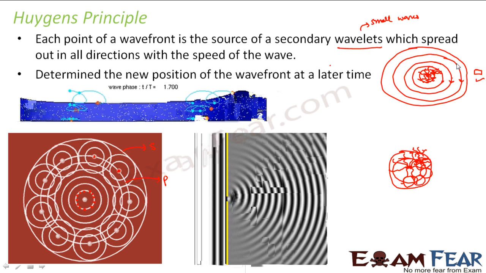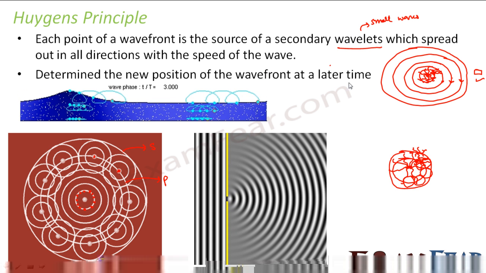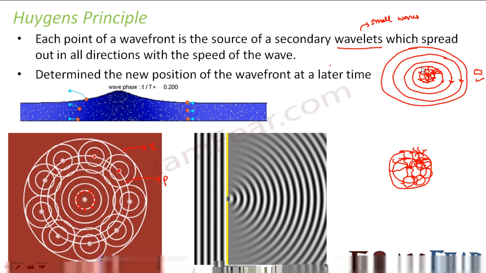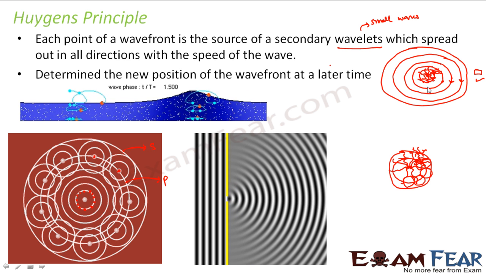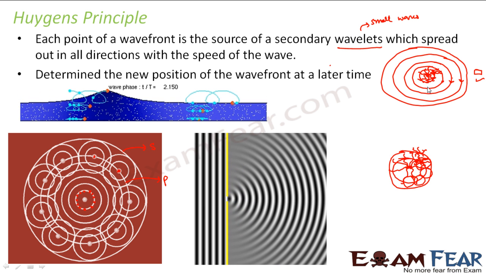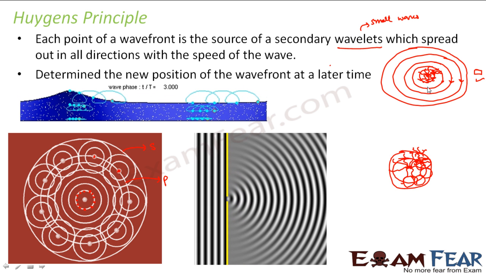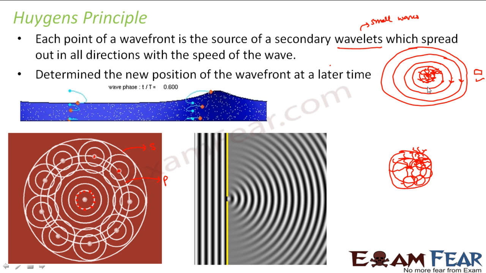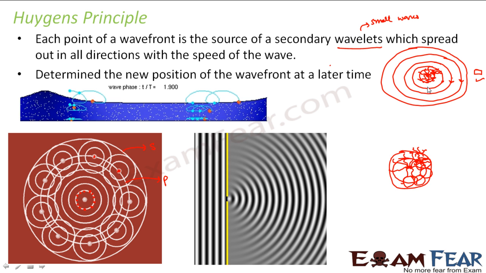So using Huygens principle, we can determine the new position of the wavefront at a later time. That's what I told you, right? When you throw a stone in water, you do not see the entire ripple happen at a time. It doesn't happen at a time. When you throw the stone, it gradually spreads.